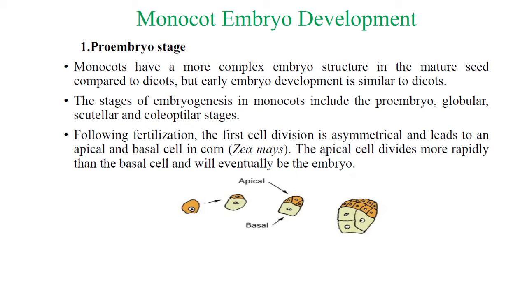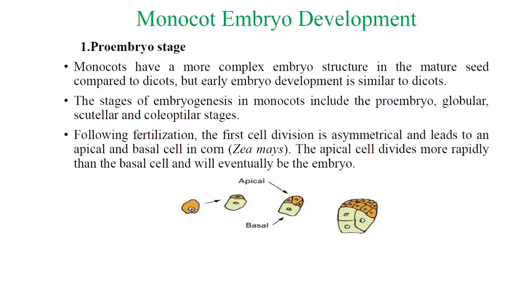When we compare the mature embryo of monocot and dicot, the structure is somewhat different, but the primary development of monocot and dicot is somewhat similar.